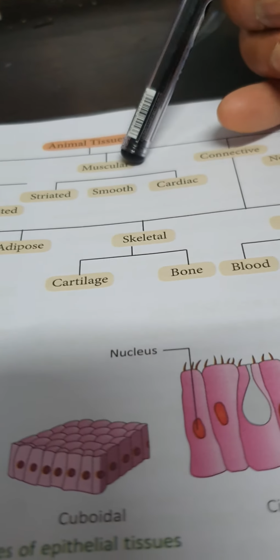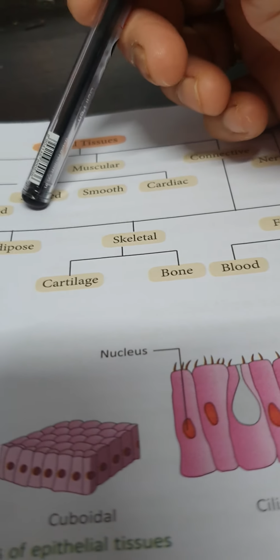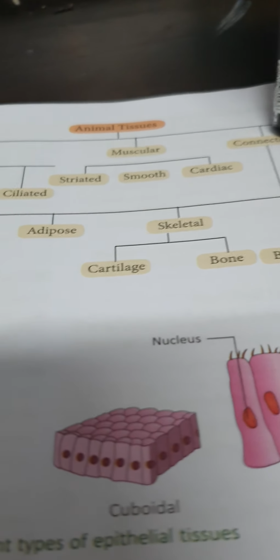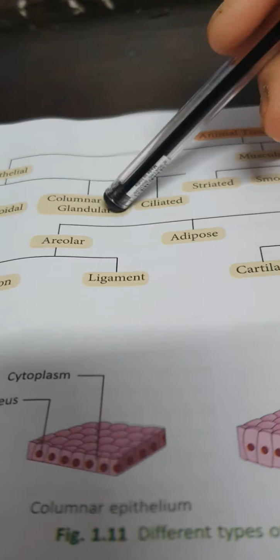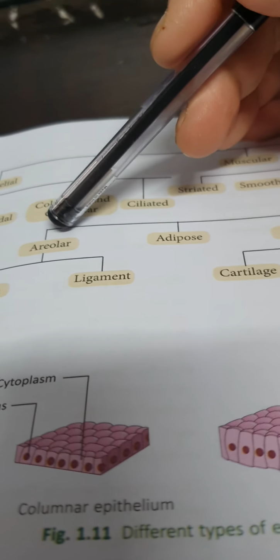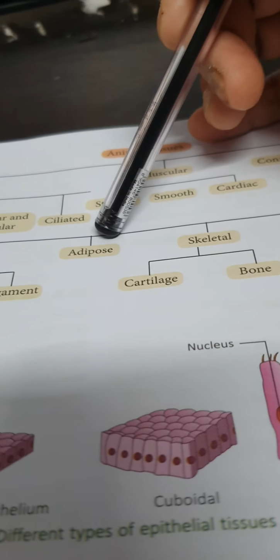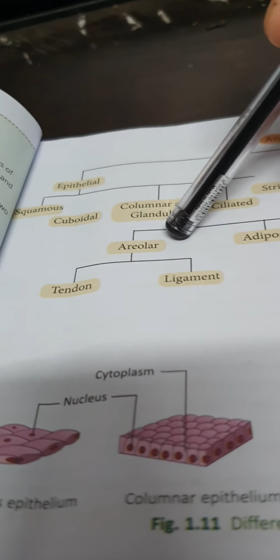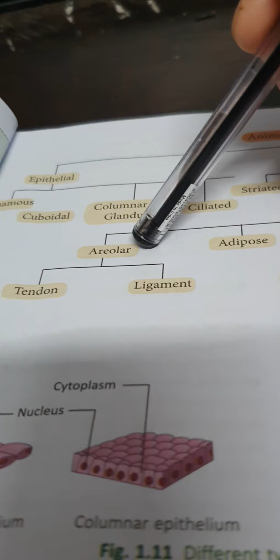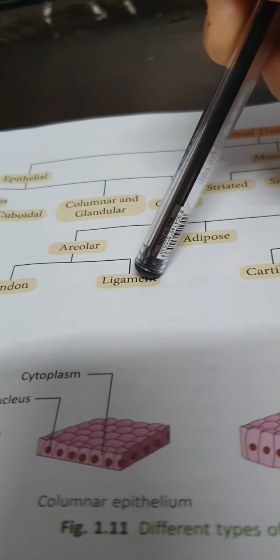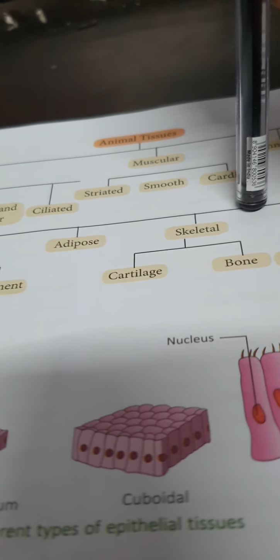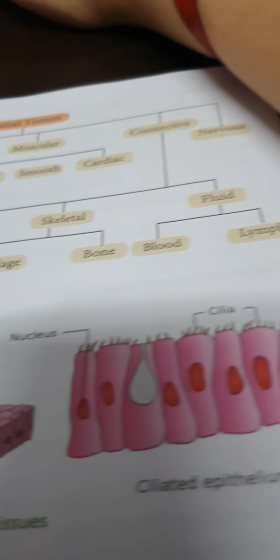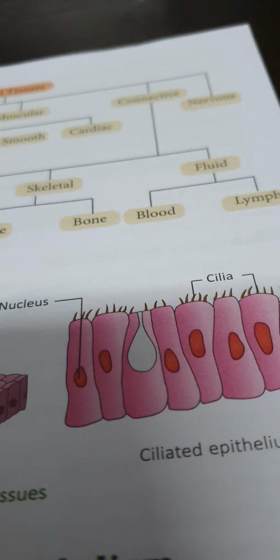Likewise, muscular is differentiated into three: striated, smooth, cardiac. Now the connective is divided into four parts: areolar, adipose, skeletal and fluid. Areolar is differentiated into two parts: tendon and ligament. Skeletal is divided into two parts: cartilage and bones, and fluid is divided into two parts: blood and lymph.